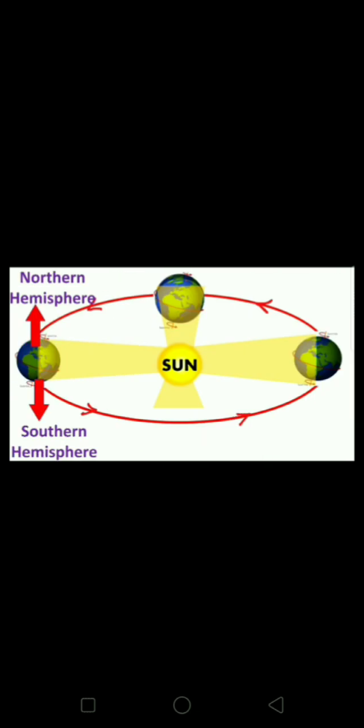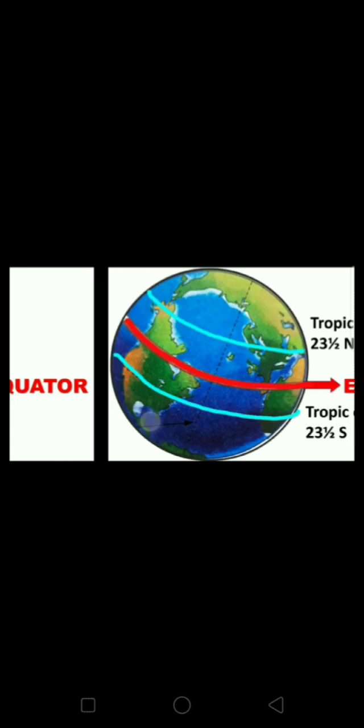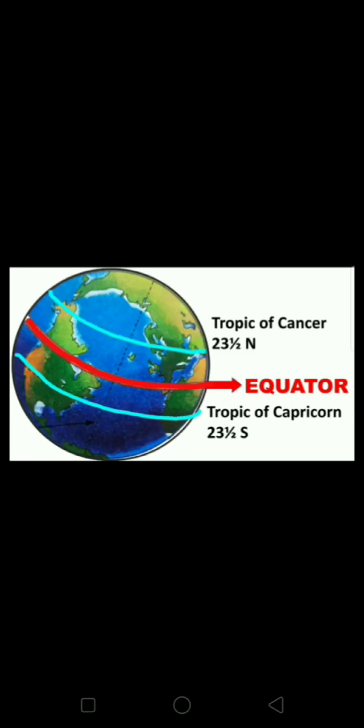So, to understand how season changes on the earth, we have to see some useful terms. This is the earth, and the imaginary line running in the center of the earth is the equator. Equator divides the earth into two equal parts, that is the northern hemisphere and the southern hemisphere. This imaginary line is the Tropic of Cancer and it lies in the northern hemisphere.